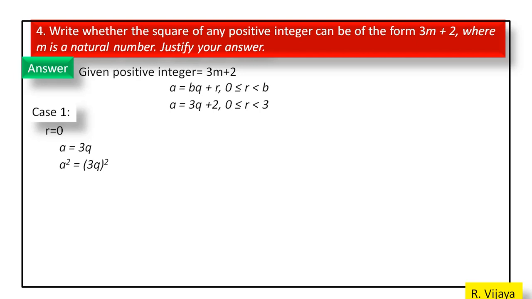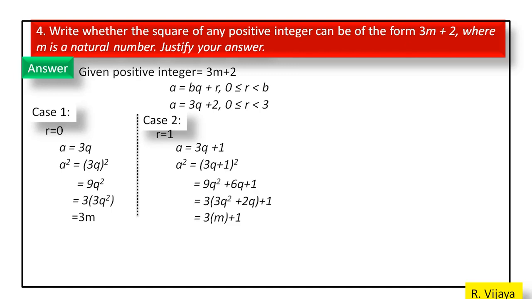If r is equal to 0, a is equal to 3q. The condition is the square of any positive integer, so we take the square on both sides, we get 9q square. We can write this as 3 into 3q square. This 3q square can be considered as m, so we get a square is equal to 3m. Okay, in the first case a square is equal to 3m. Next we see the second case.